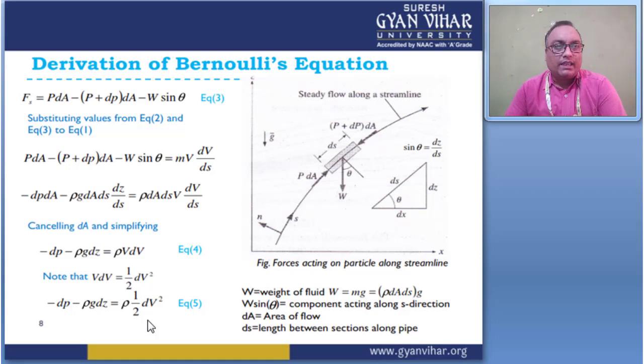And here the value of sin theta from the triangle gives dz by ds. Then ds is the length between sections along the pipe.